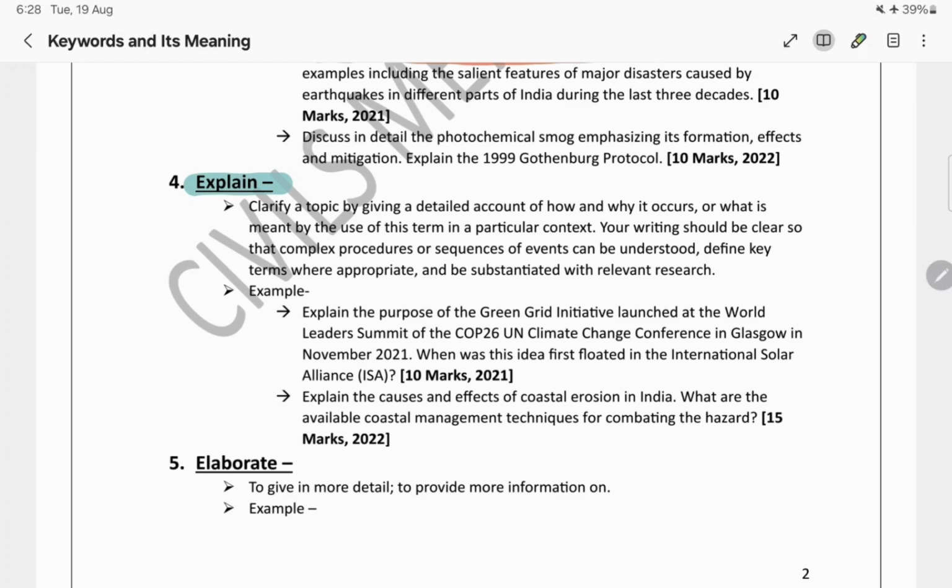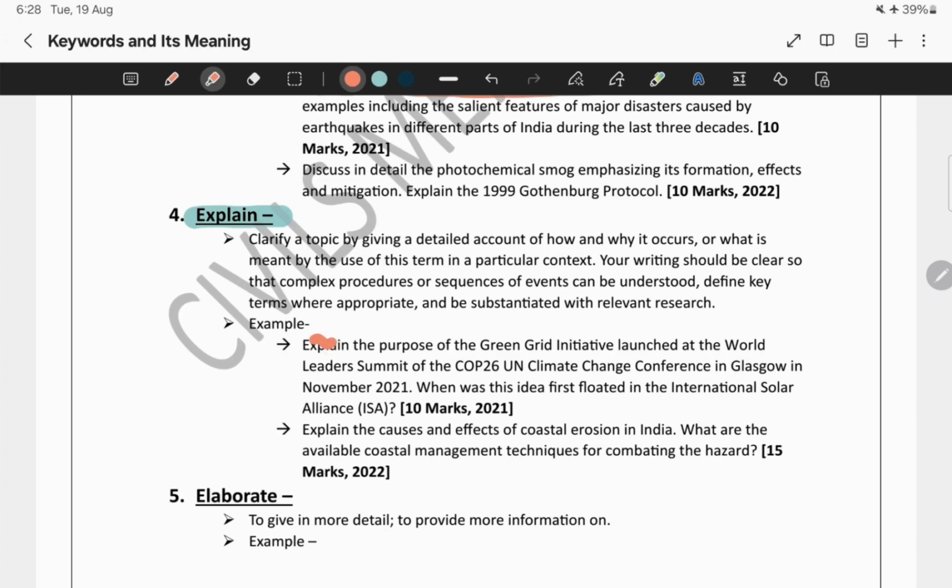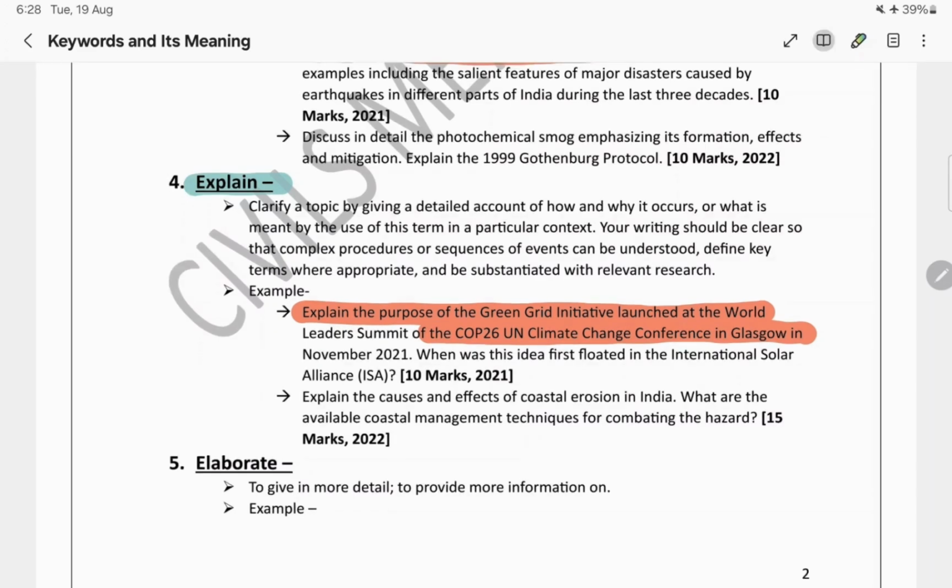For example, see, a question came that explain the purpose of the Green Grid initiative launched at the World Leaders Summit of the COP26 UN Climate Change Conference in Glasgow in November 21. So basically what they are asking in this question is the purpose of it, that there was an initiative called Green Grid Initiative, and they are asking what was the purpose behind it. That particular initiative was launched at the World Leaders Summit of the COP26.